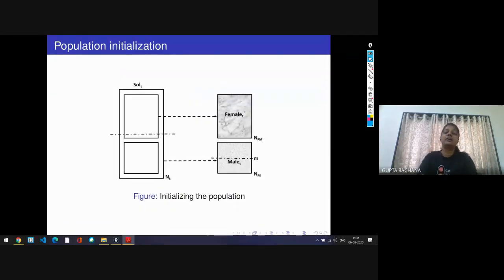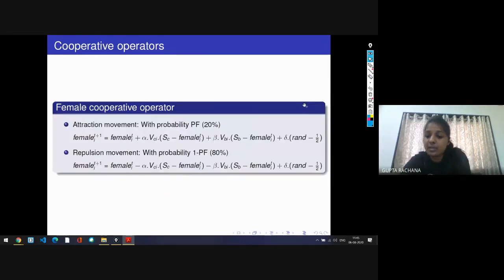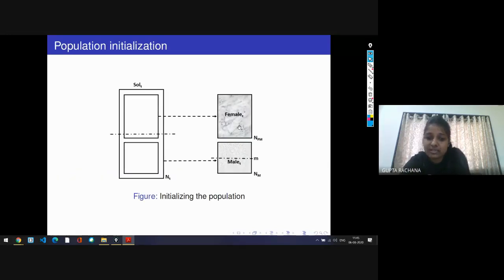Now, the modeling starts with the population initialization. As I have told you, the entire social colony is divided into two parts, that is the female spiders as well as the male spiders. But as I have already discussed, the female spider population is quite biased compared to the male spider population. So the number of female spiders is more than the number of male spiders.